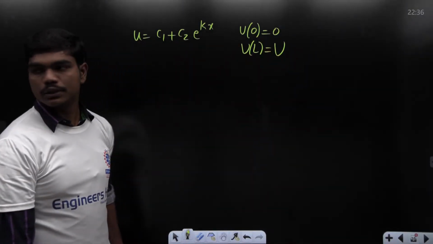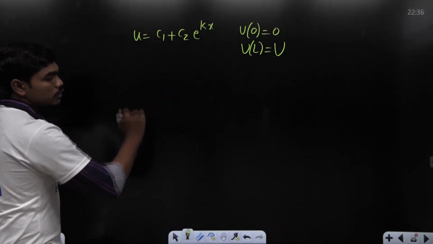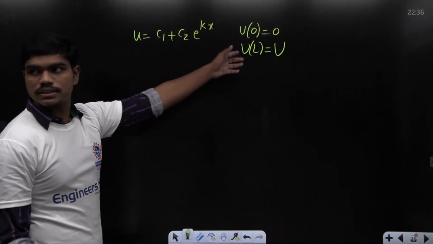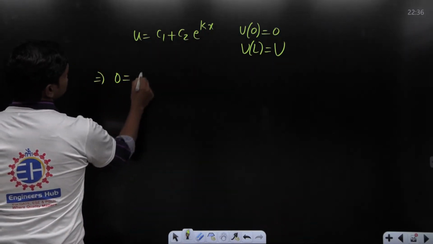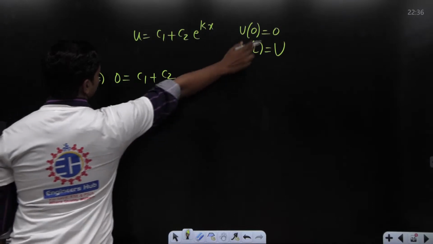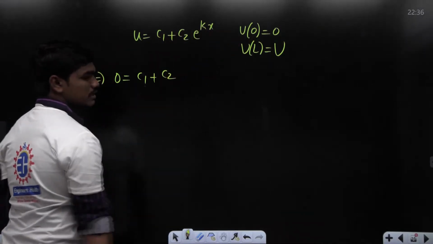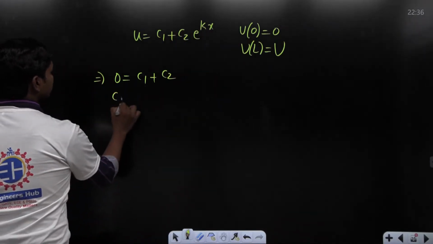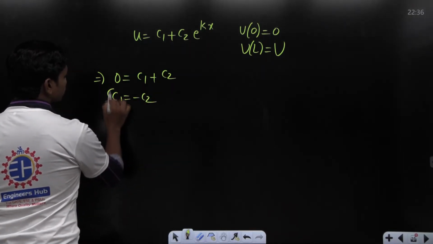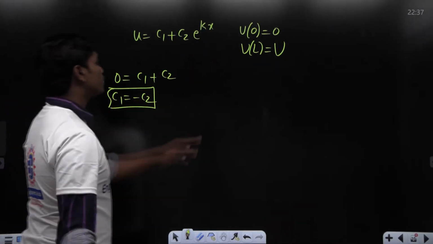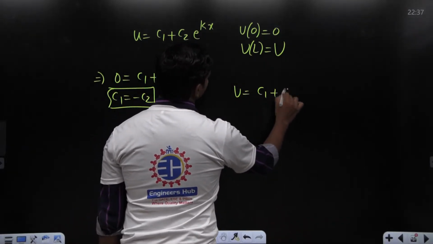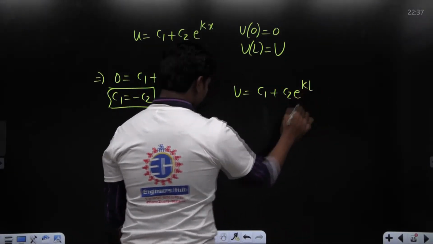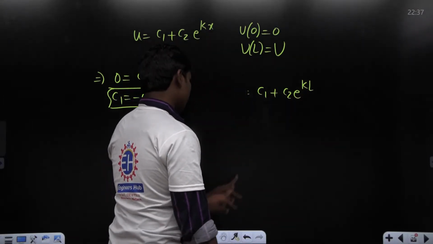Now let's calculate the values of C1 and C2 using those two boundary conditions. 0 is equal to C1 plus C2, because whenever you put x is equal to 0, the exponential function goes to 1. So one thing is clear, C1 is the same as minus C2. Next, if you put x is equal to L, you have u is equal to C1 plus C2 e power kL, and of course here you have a capital U now.